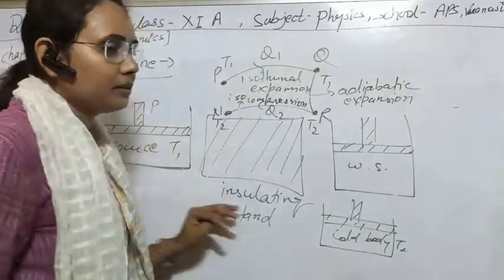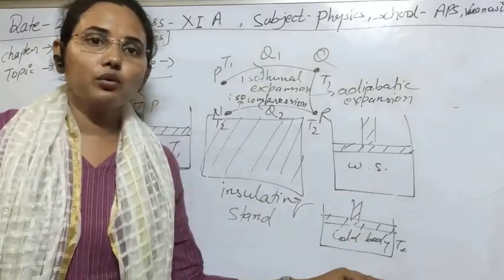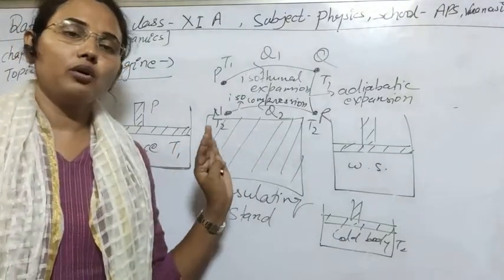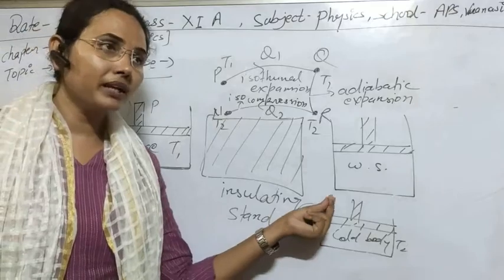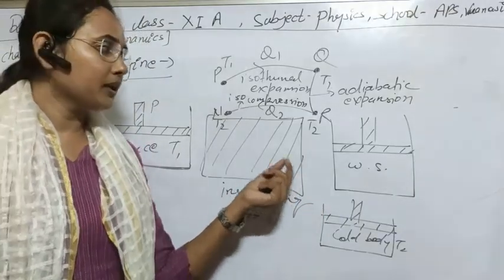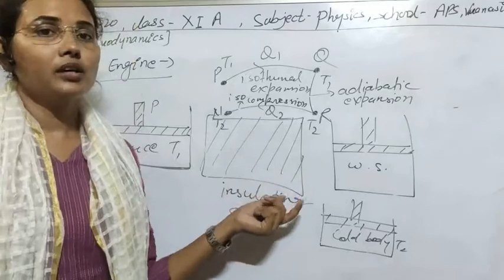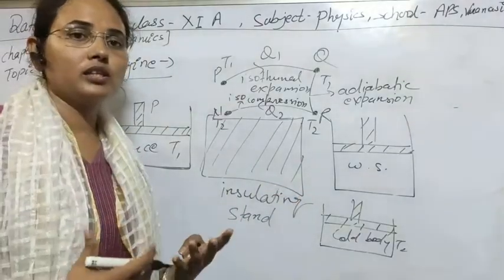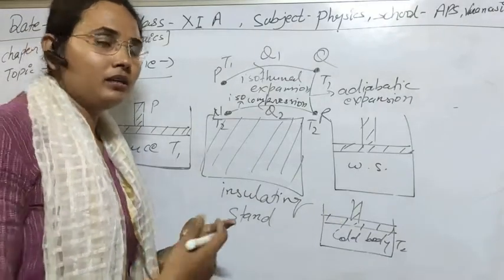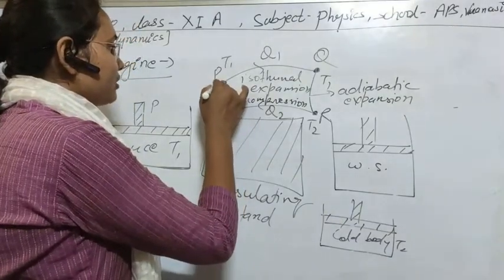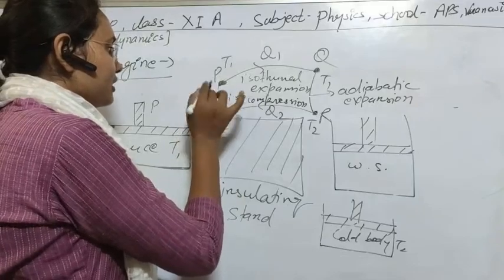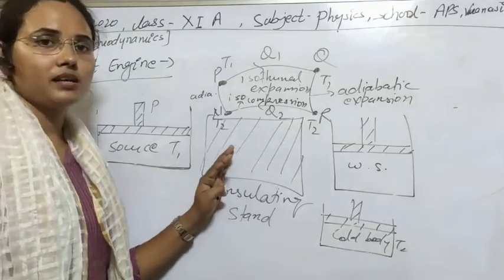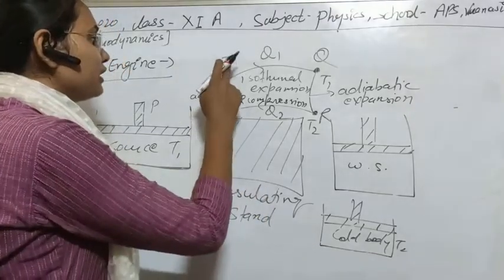Again, after transferring heat to the cold body, now we have to put it on an insulating stand to maintain its property, or simply to bring it to its original condition. We have to bring this working substance to temperature T1. To bring it to temperature T1 with no change in heat of the body, there can obviously be an adiabatic process again. Here the adiabatic process takes place on the insulating stand, because, as you know, there cannot be transfer of heat. And the temperature will change from T2 to T1.